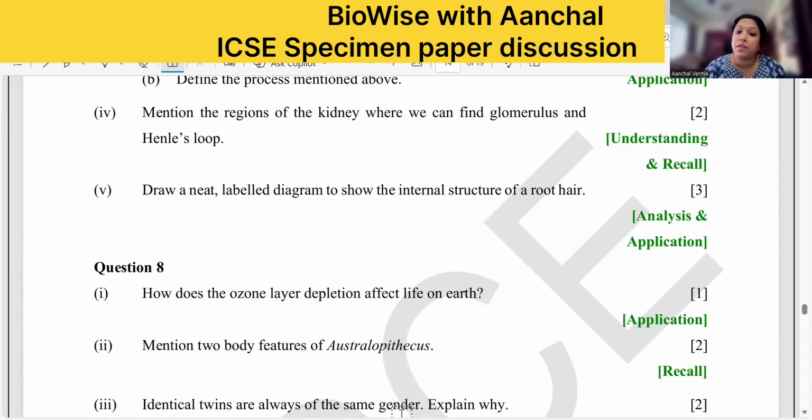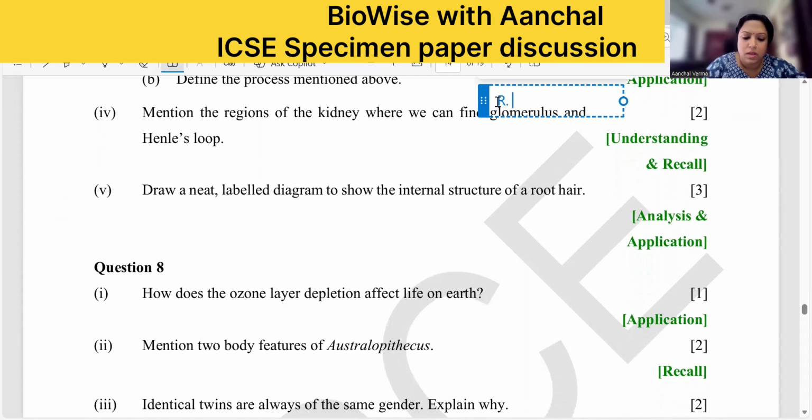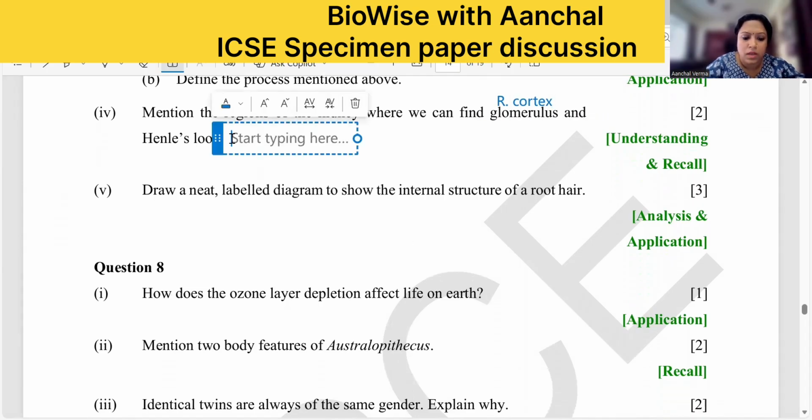Mention the region of kidney where we can find glomerulus and Henle's loop. So glomerulus is in the renal cortex and Henle's loop is in the where? Medulla. Okay, so this is in renal cortex and this one is in renal medulla.